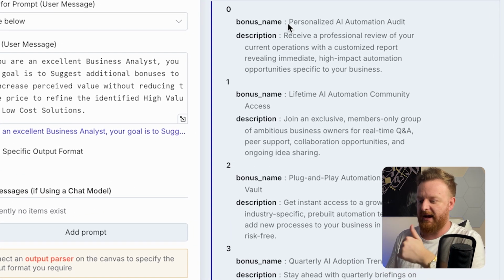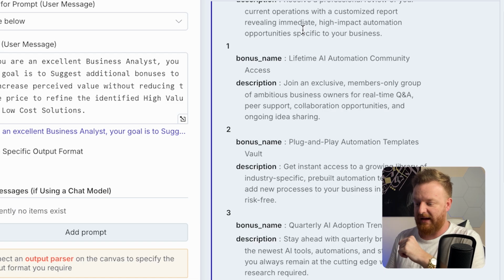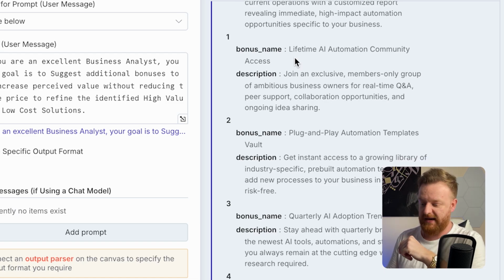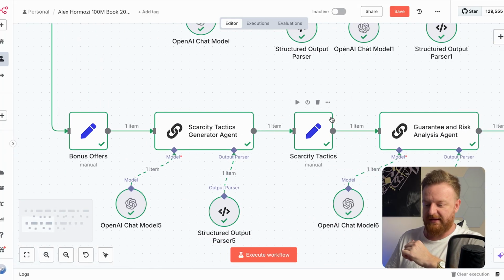Personalized AI automation audit: receive a professional review of your current operations with a customized report revealing immediate high impact automation opportunities specific to your business. Lifetime AI automation community access, really good one as well. This is one that builds a really strong brand, as you are growing, and if you intend on building a really big business using this Grand Slam offer. We're then going to go down to the scarcity tactics.